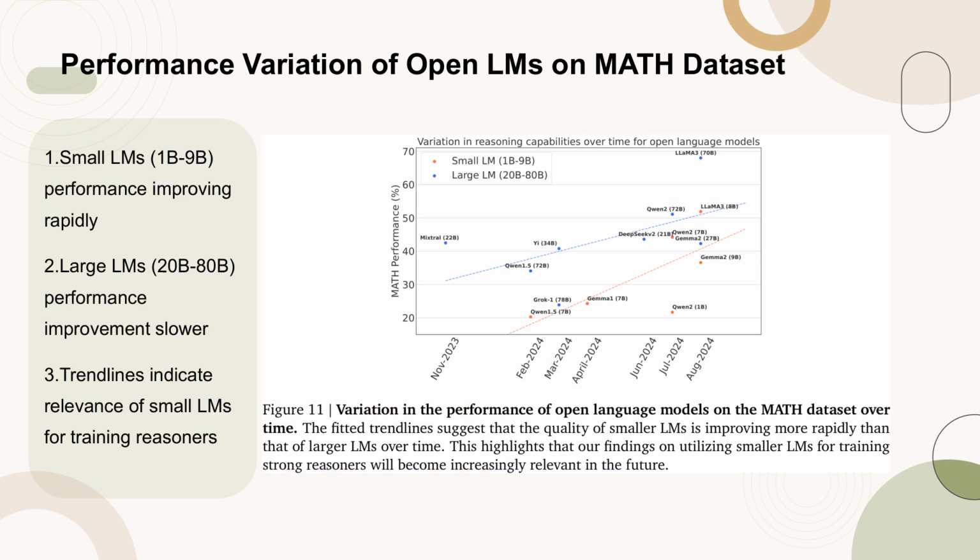The trend lines fitted to the data points show that smaller language models, 1B to 9B parameters, are improving at a faster rate compared to larger models, 20B to 80B parameters. This rapid improvement in the quality of smaller LMs suggests that using these models for training strong reasoners will become increasingly relevant in the future. The steeper trend line for small LMs indicates their growing capability in reasoning tasks, which is attributed to enhanced pre-training data quality and knowledge distillation techniques.